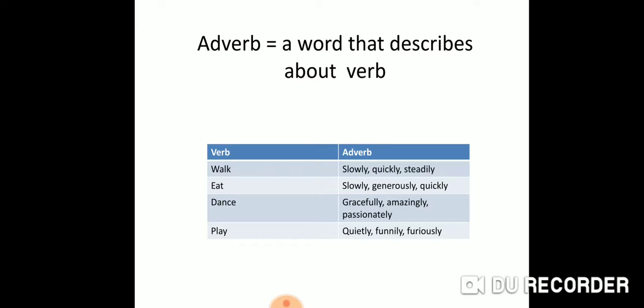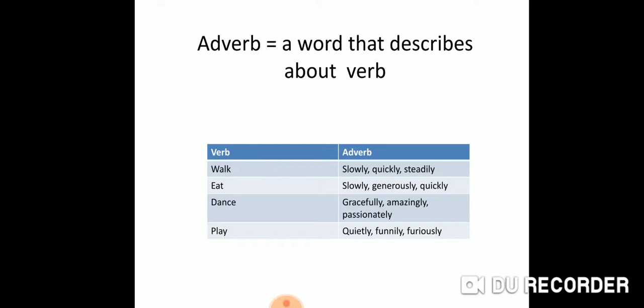So, just close your eyes and try to imagine walk. What can you imagine? Now I'm telling you, walk slowly. What can you imagine? It's better, no? Compared to telling only walk, when I say walk slowly, it gives you better clarity. So adverbs are words that help us get better clarity about the action that is happening. Now imagine this. Walk quickly. Walk steadily. These help us to understand the context more easily.